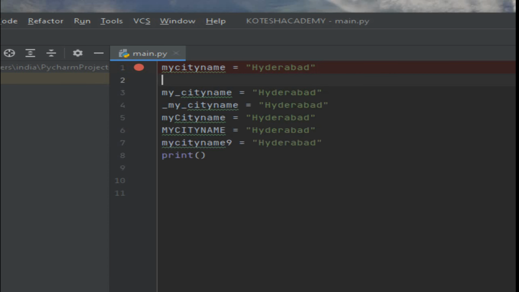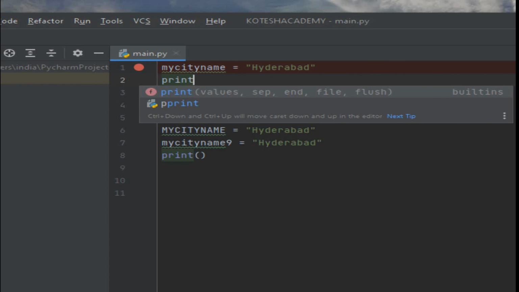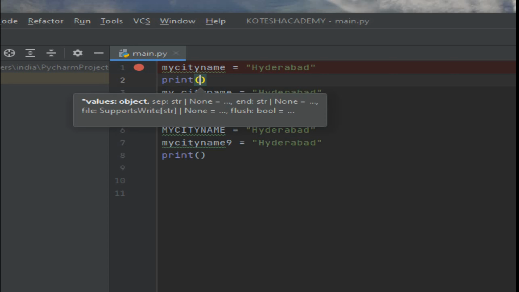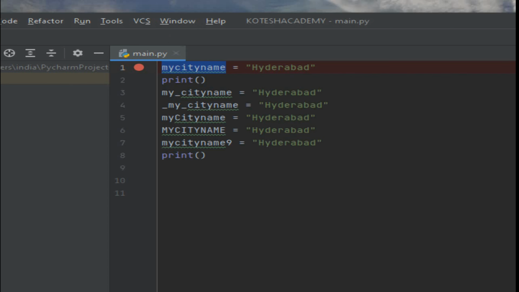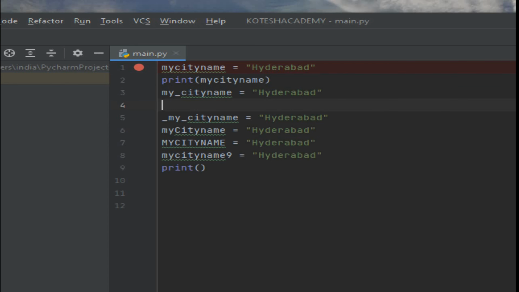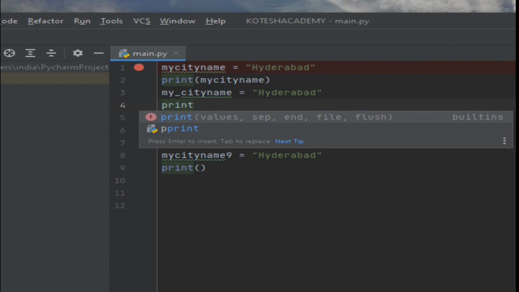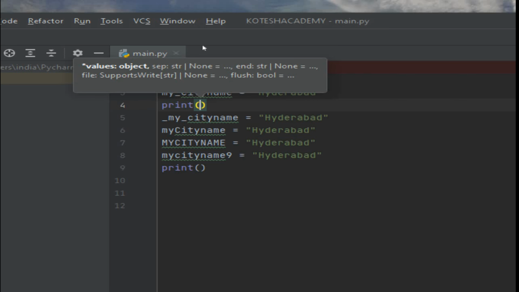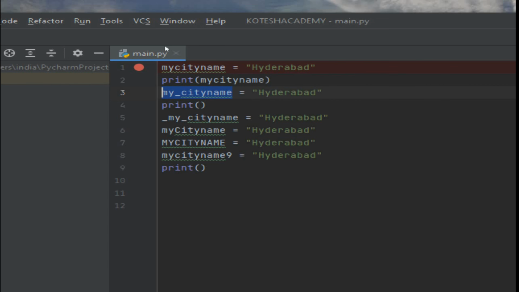Otherwise you are writing this here, print of same, Control C and V. Next same instruction, print of same variable, Control C and V.